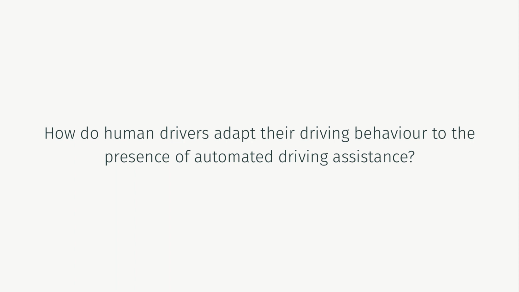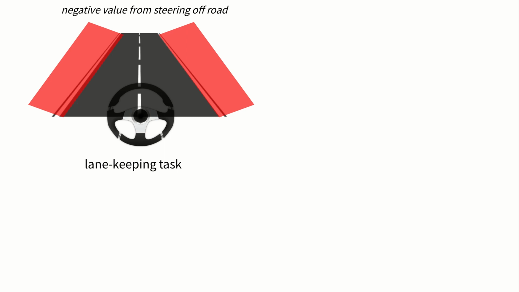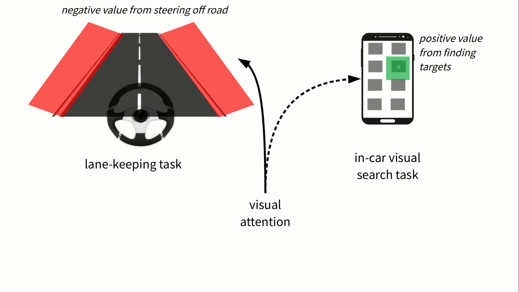I'll explain the theoretical approach using the context of multitasking while driving. Let's assume a simple task where the driver's goal is to keep the car within the lane. Negative value is received from steering off the road. There is also a secondary task where the driver must visually search items in the in-car screen. Positive value is received from finding the desired item. Now there is obviously a resource conflict because both the safe driving and the in-car visual search require visual attention.